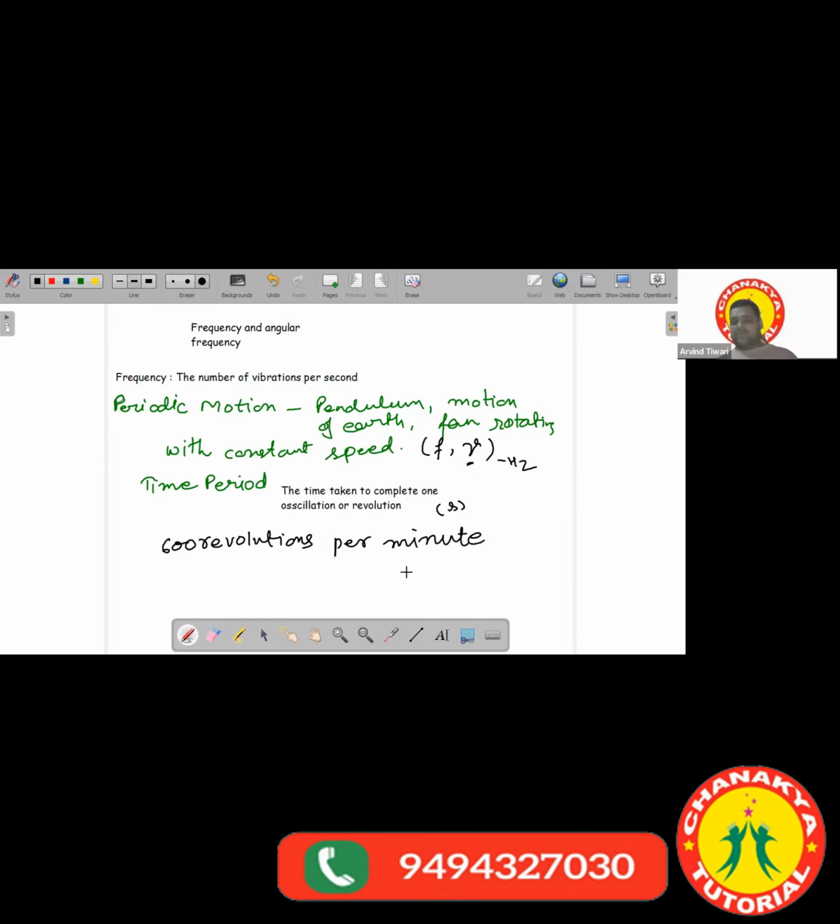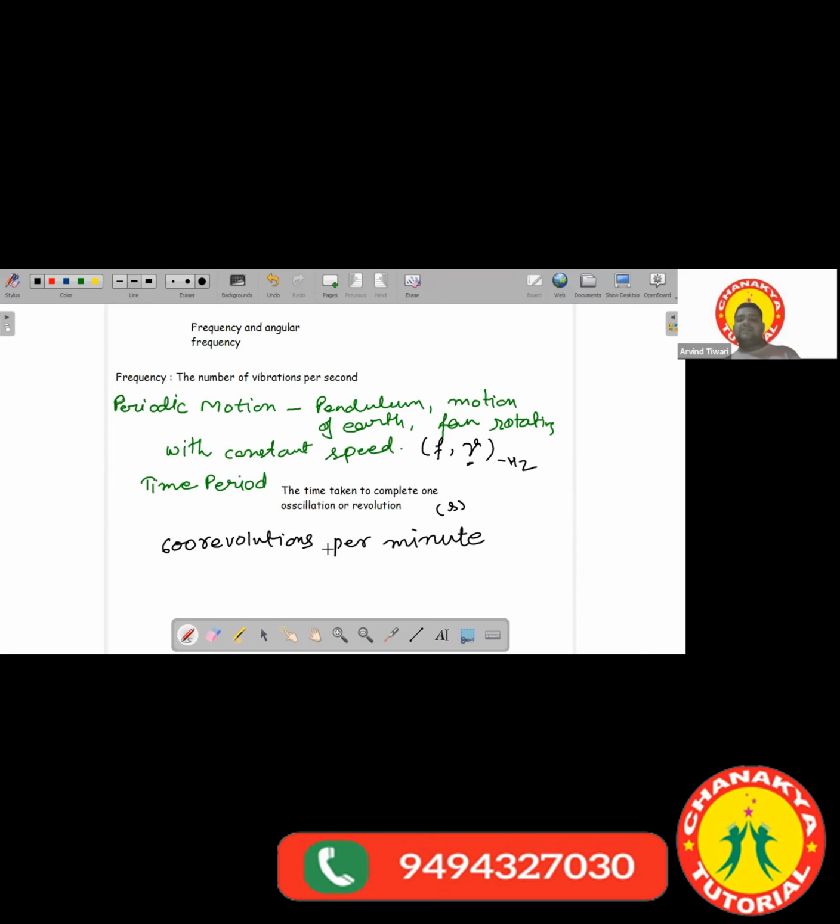Vector? No, it's not a vector. It represents the frequency: 600 revolutions per minute. The number of revolutions per second or per minute will be the frequency. So I'll treat this 600 revolutions per minute as frequency and convert it to per second.